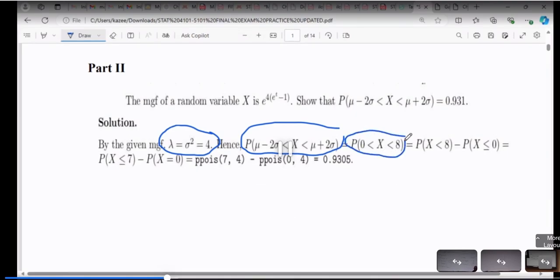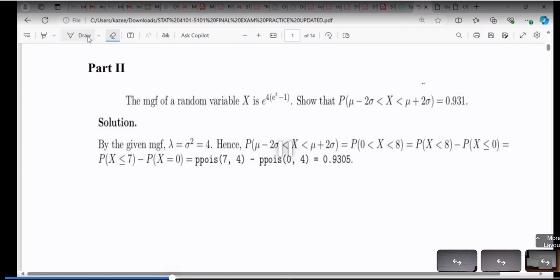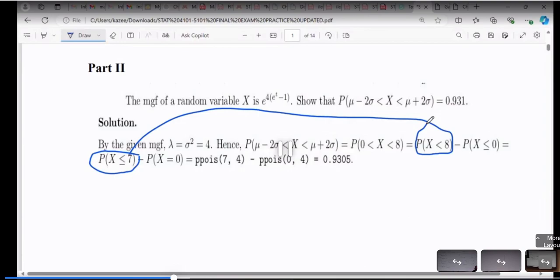The probability of S lying between 0 and 8. That's what you want to find now. And the probability of S lying between 0 and 8 is the same as finding the probability of S less than 8 and greater than 0. Because Poisson is discrete, less than 8 means you want to talk about 0 to 7. So this is going to be S less than or equal to 7, and S less than or equal to 0 will strictly be S equal to 0 for Poisson.